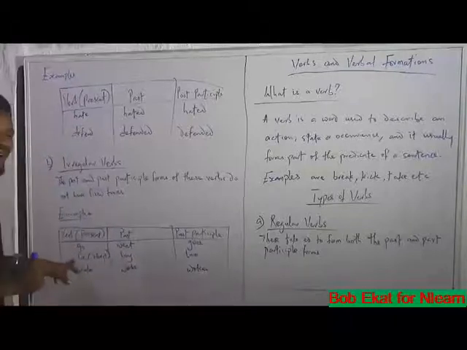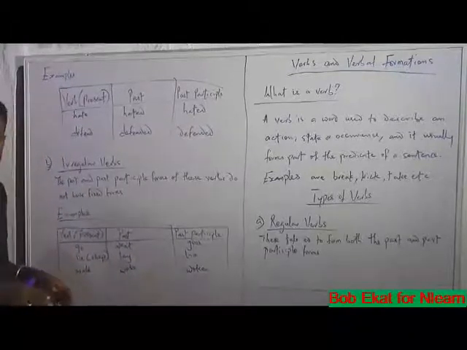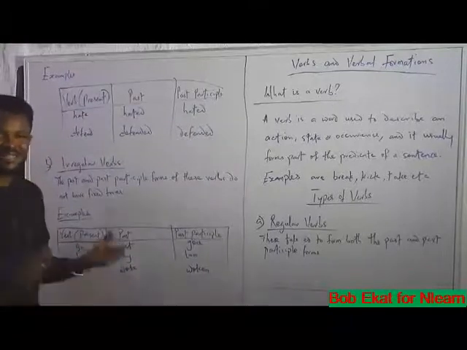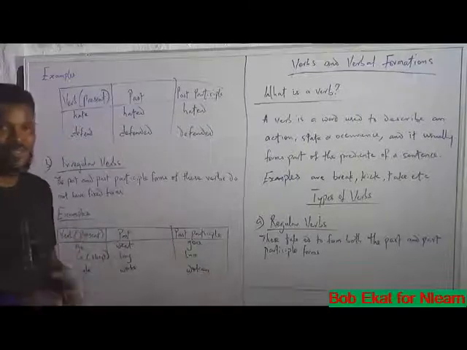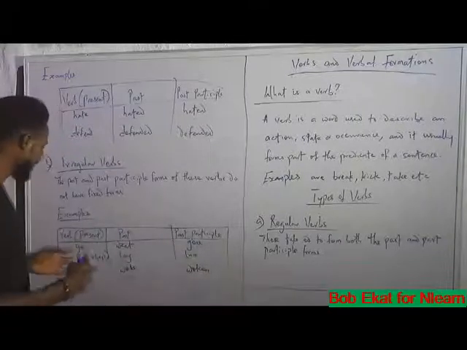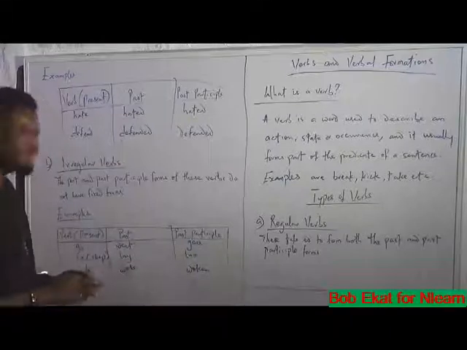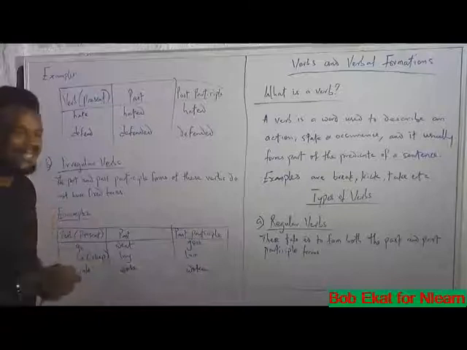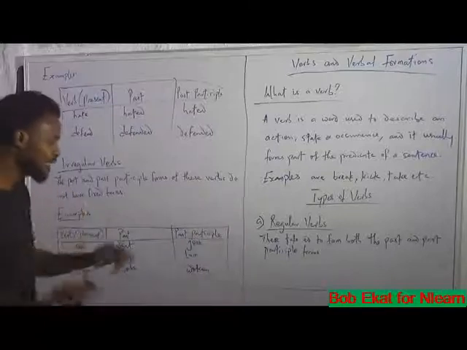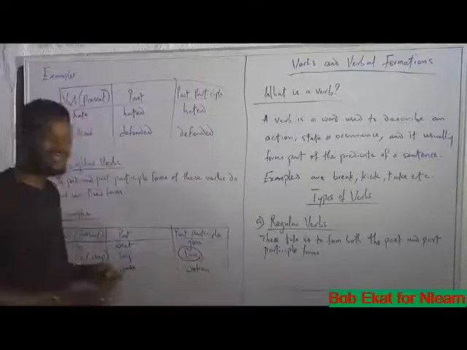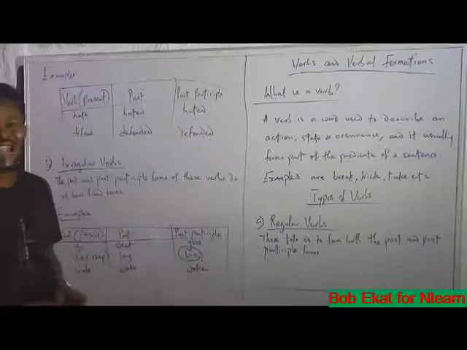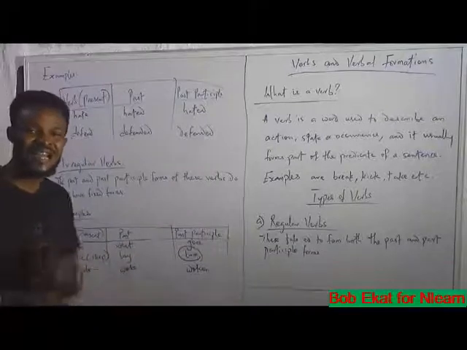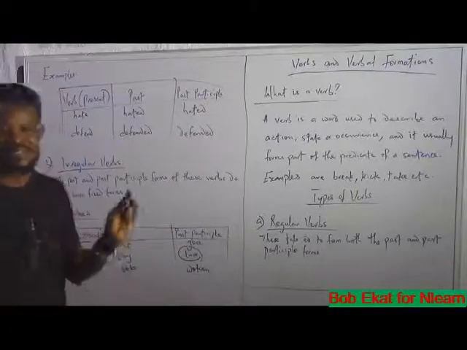Also, the word lie is present. When I say lie, I mean sleep. Lie, not lie as in saying things that are not true, but lie, which means sleep. Lie is in its present form, and to achieve the past form, it becomes lay. Lay. And the past participle form is lain. Lain. I had lain on the bed yesterday before realizing that the bed was wet.